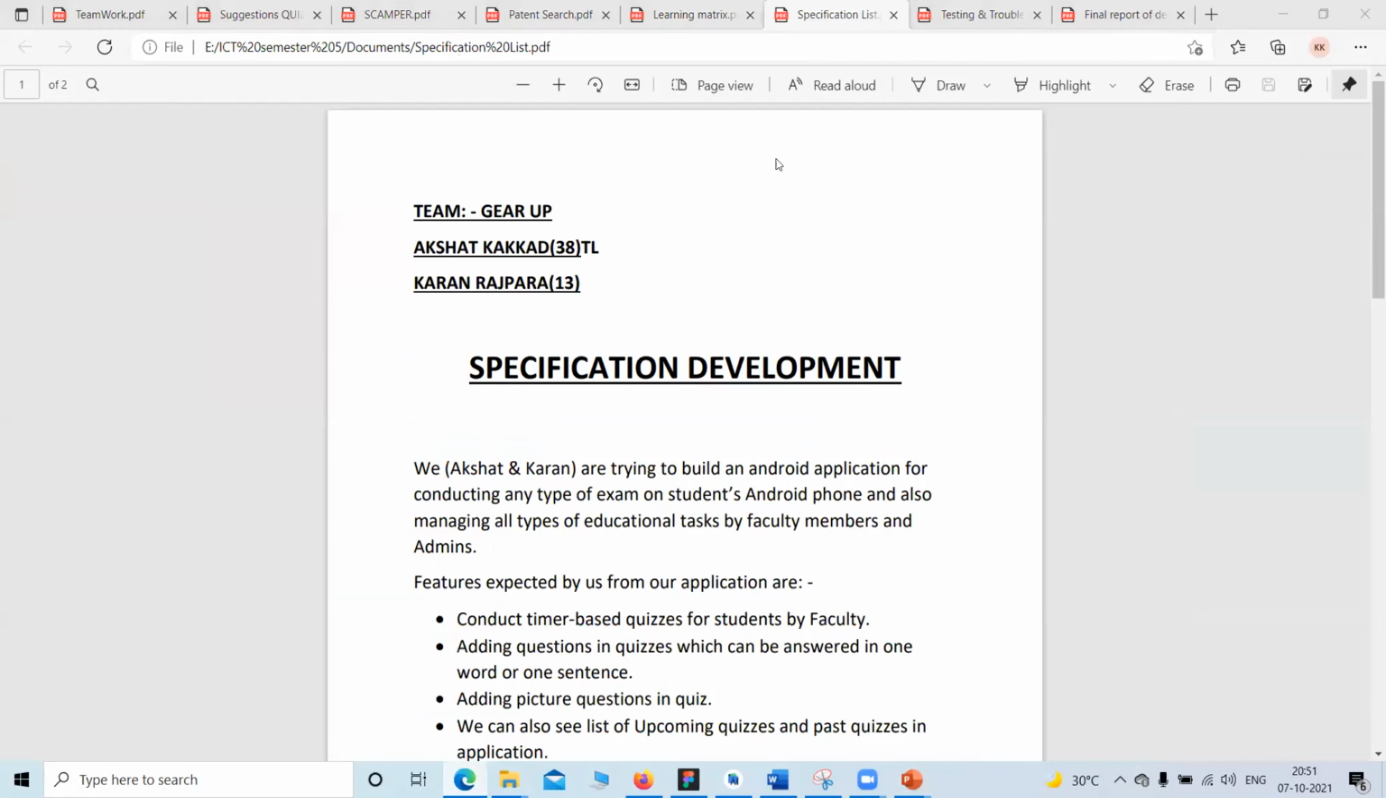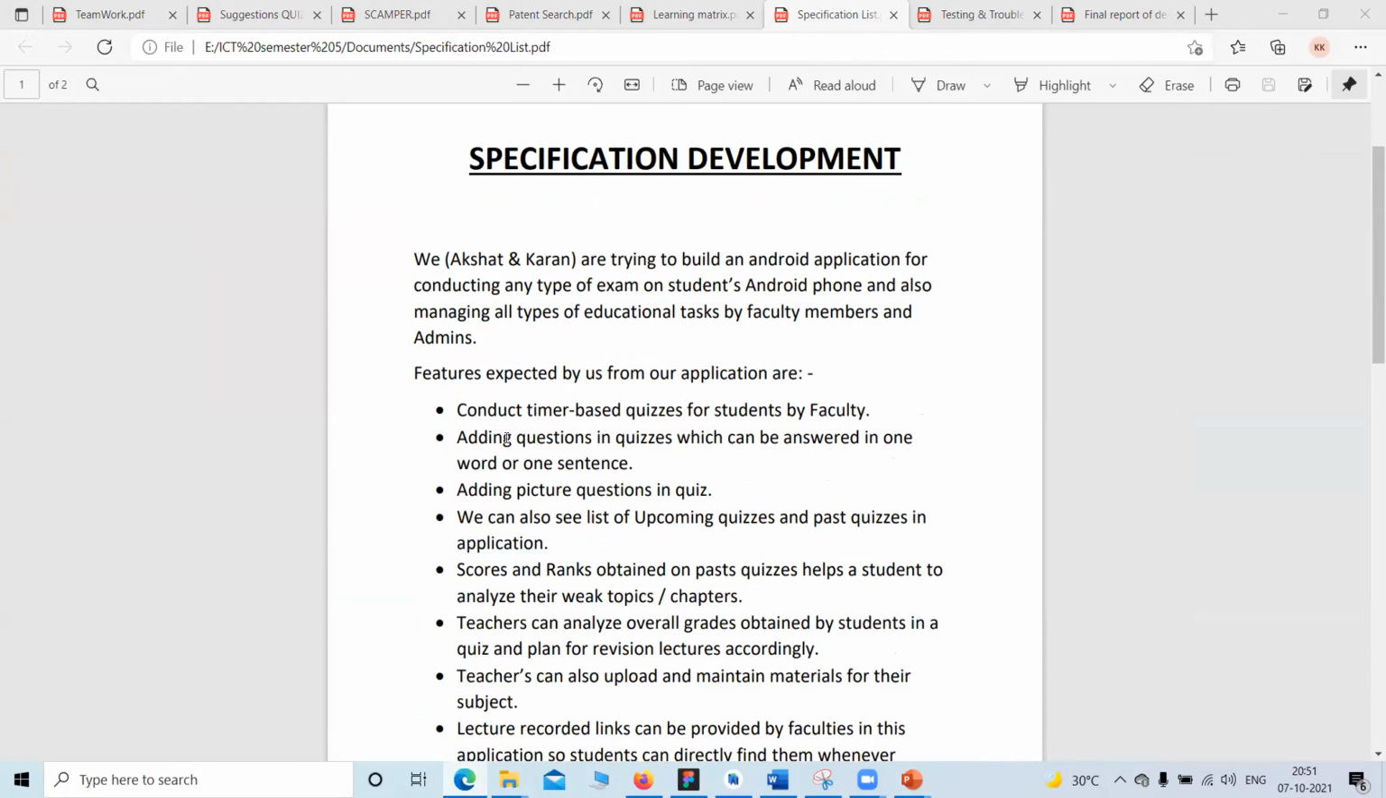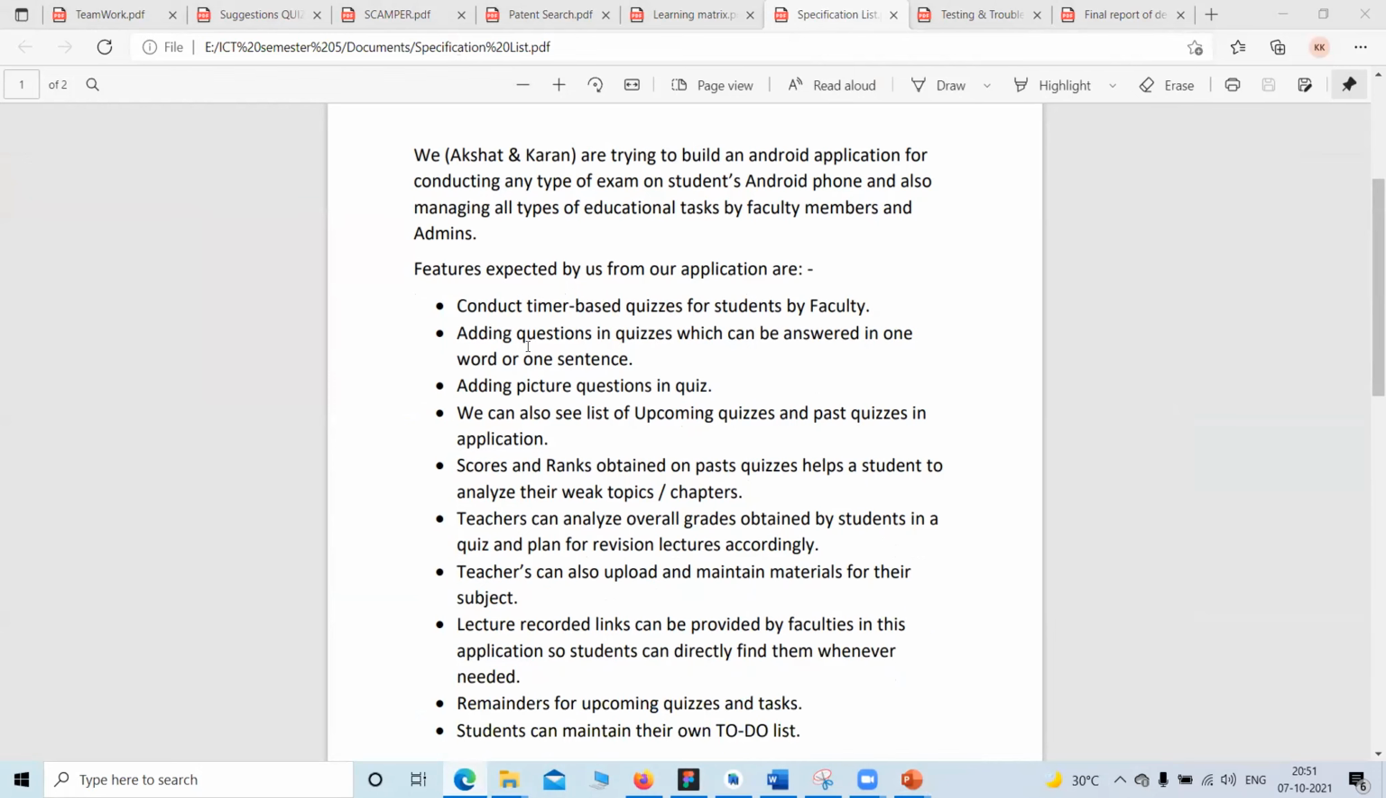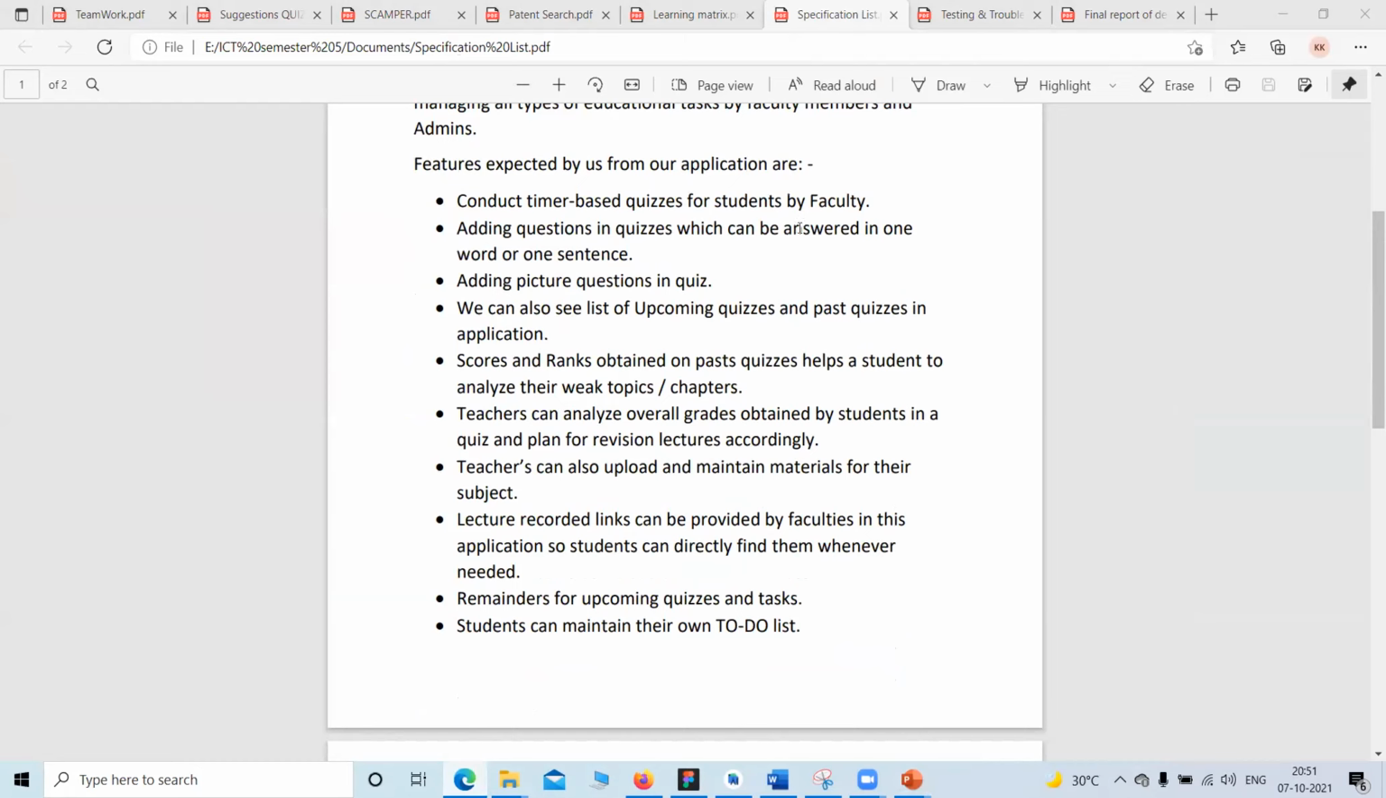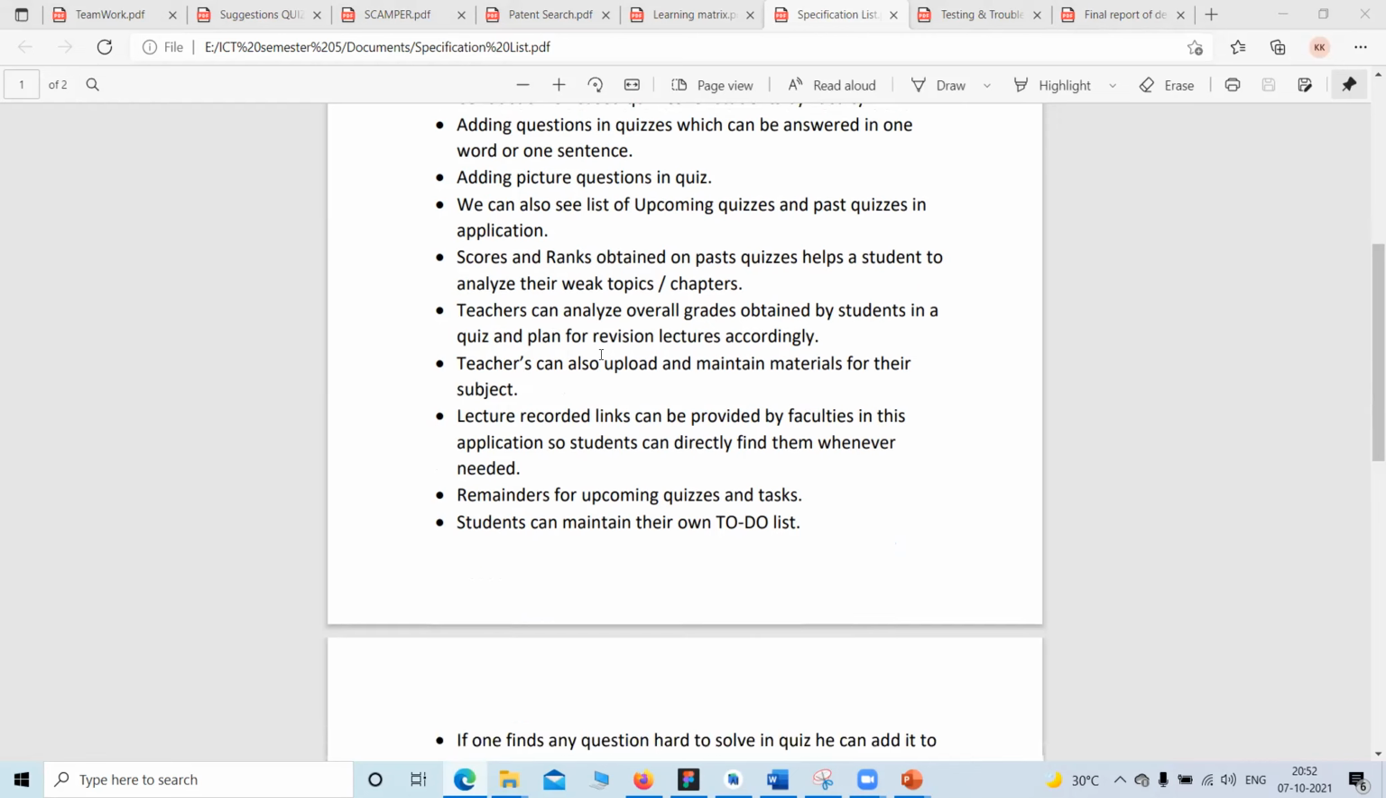So now let us move ahead with specification development. These are some of the features and specifications that we are expecting from our application at the end of our project phase. Conduct timer-based quizzes for students by faculties, adding questions in the quizzes which can be answered in one word or one sentence, picture questions, and we can also see notifications for upcoming quizzes, and also see past quiz questions and scores, ranks to be obtained